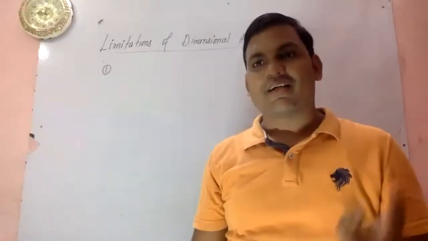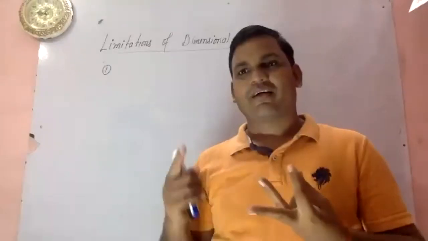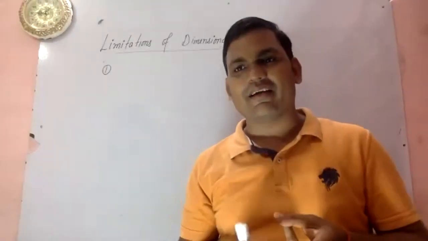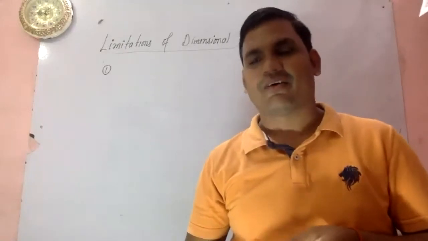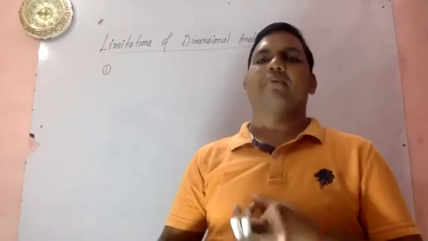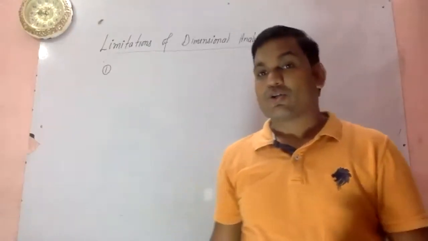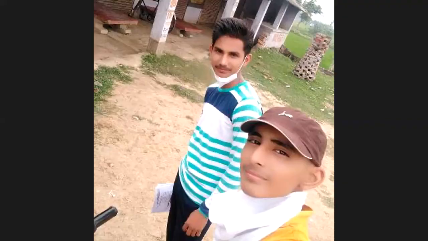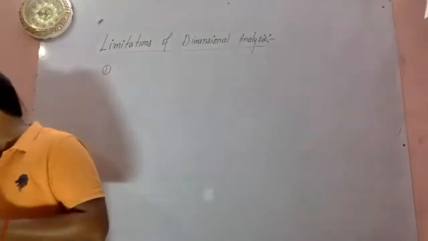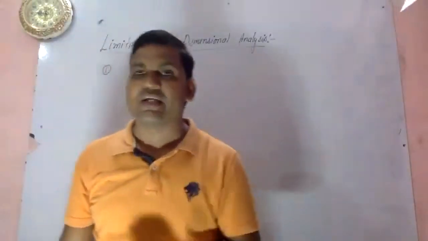These are three different physical quantities, but they have the same dimensional formula. So if the dimensions are given, the physical quantity may or may not be unique.